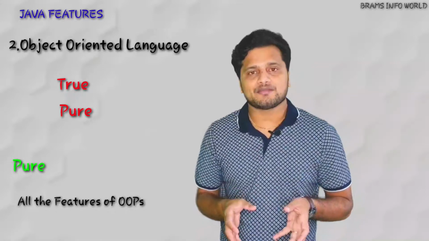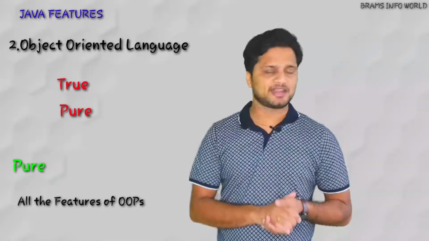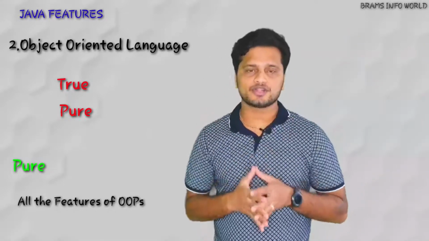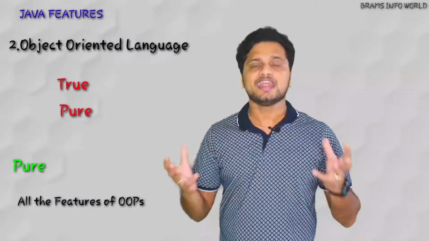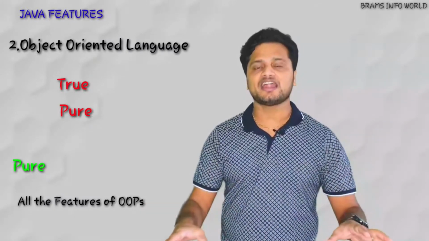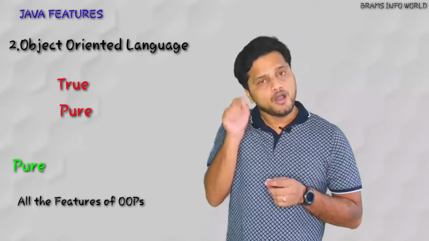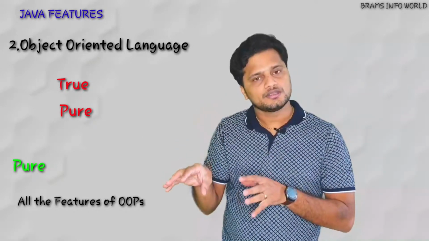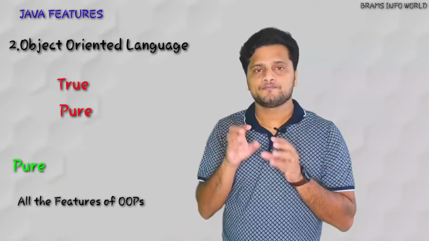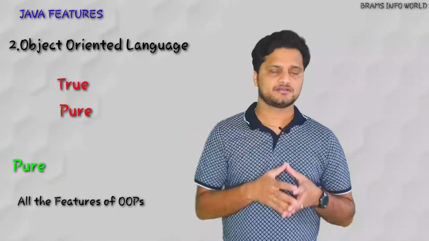These programming languages are object based programming languages. That means classes are supported, encapsulation supported, data abstraction supported, but the remaining features are not supported. But Java is pure, meaning all the features of OOPS are supported by Java language, right?